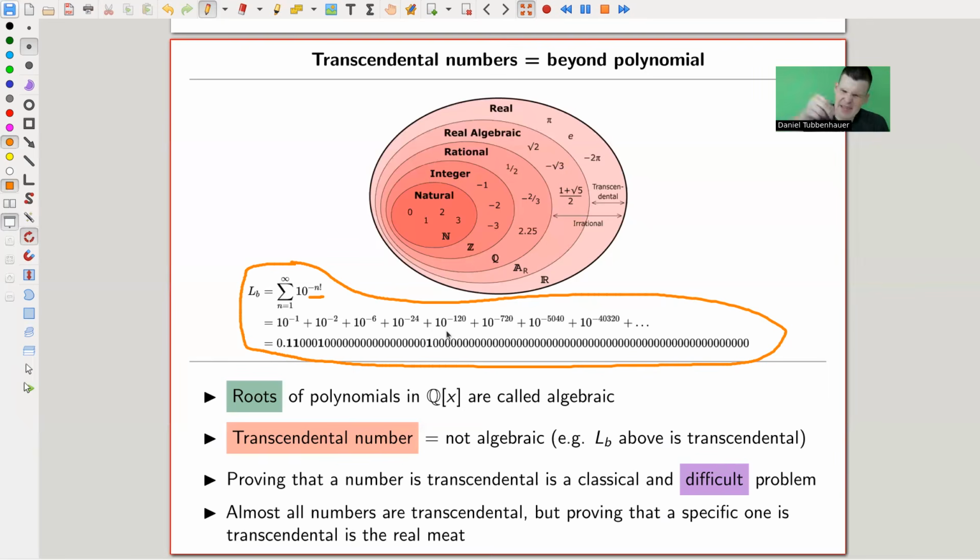So instead of doing a case-by-case hand check, which is difficult and nobody wants to do that, there's at least a machine that proves that certain types of numbers are transcendental. And there's a very famous one, the Gelfond-Schneider theorem, deciding whether alpha to the beta is transcendental. That was developed in the 20s and 30s, and there's an alternative approach due to Mahler, which I personally like a bit more, but it didn't become that famous, mostly because it shows that quite a few numbers are transcendental, but maybe not the most famous or popular ones.